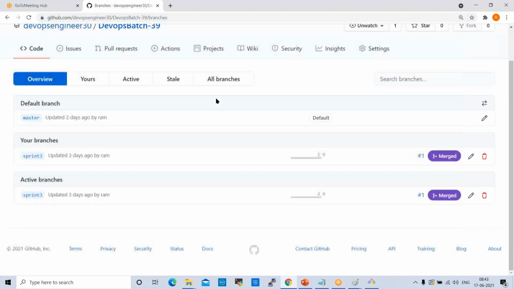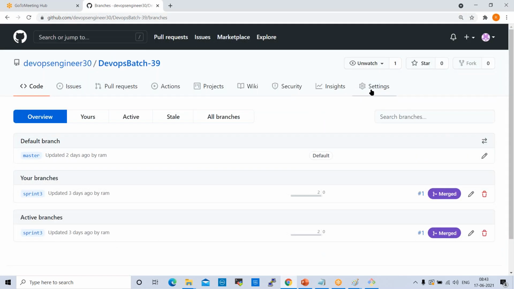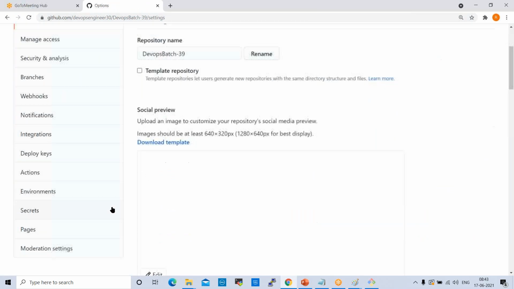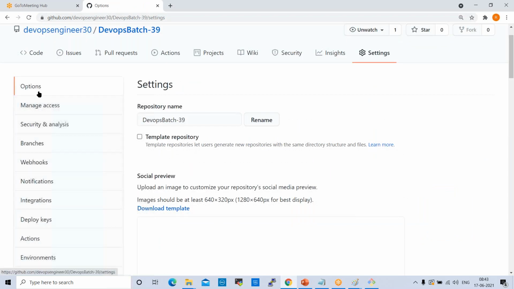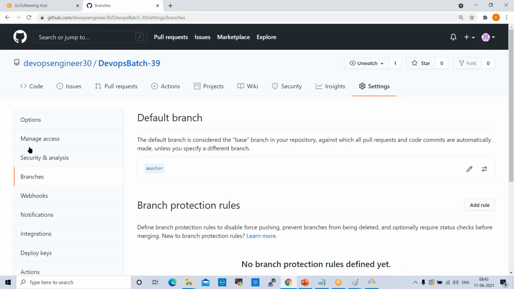Some settings are there. Let us check on this. Okay, go to settings. Rename branch. Yeah, click on branch. See here, this is the master branch. So click on this tab.